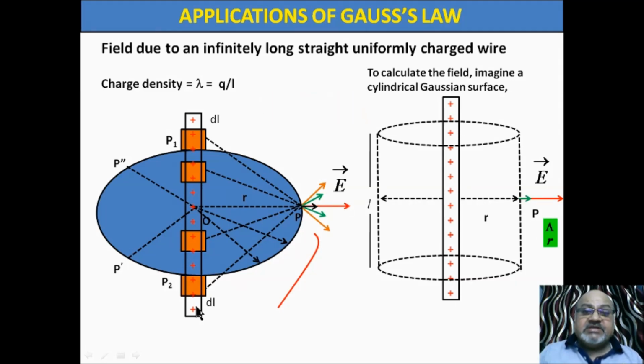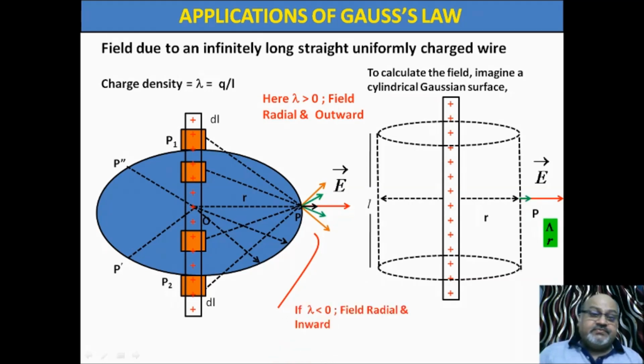We are discussing the case when the charge on the infinitely long wire is positive. This thing is blinking on your screen. So if lambda is less than 0, then the field will again be radial but inward. Now these vectors will reverse their direction. The result will be in this direction. Net electric field will be in this direction if charge density is negative. So this is the discussion of the diagram given in the NCERT.